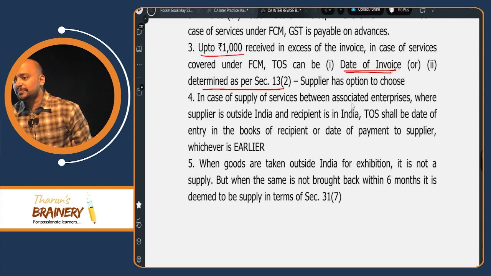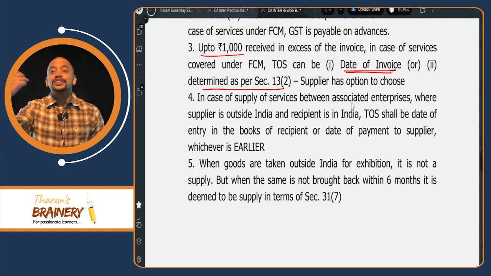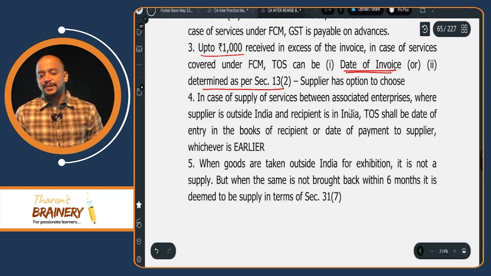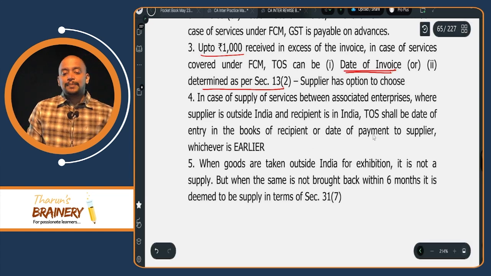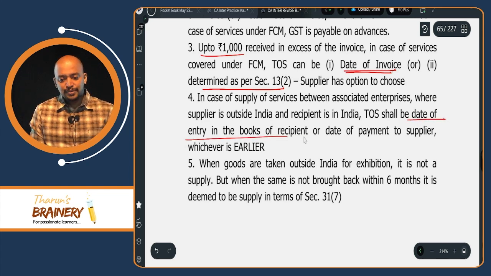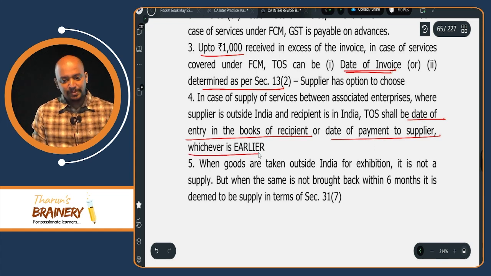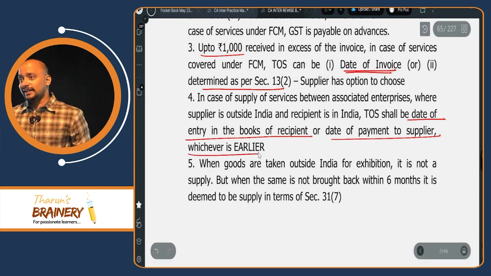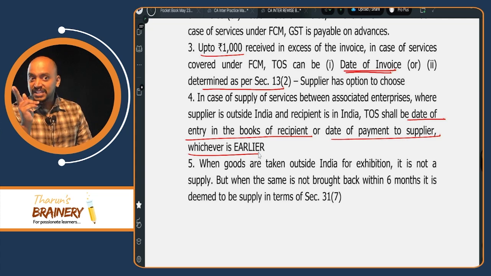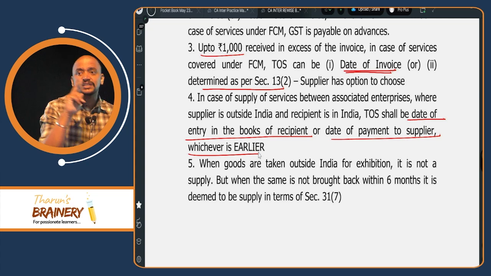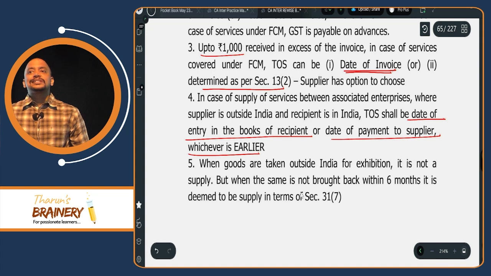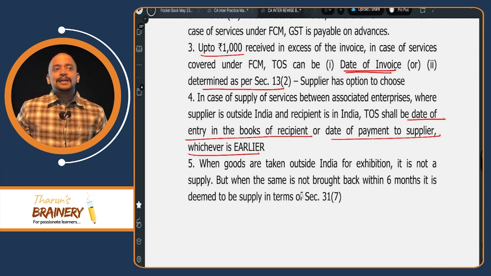Instead of 61st day from the date of invoice, you take date of entry in the books of recipient, whichever is earlier. So in case of supply of service between associated enterprises, where supplier is outside India and recipient is in India, time of supply shall be date of entry in the books of recipient or date of payment to supplier, whichever is earlier. Generally, we take date of payment to supplier or 61st day from the date of invoice, whichever is earlier. That 61st day from the date of invoice is replaced with date of entry in the books of recipient.